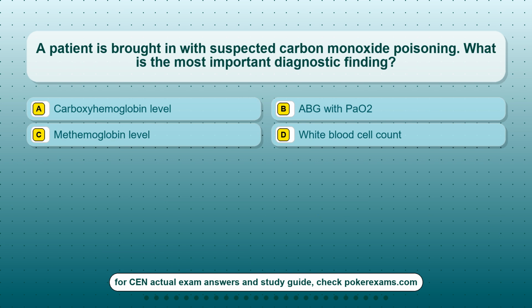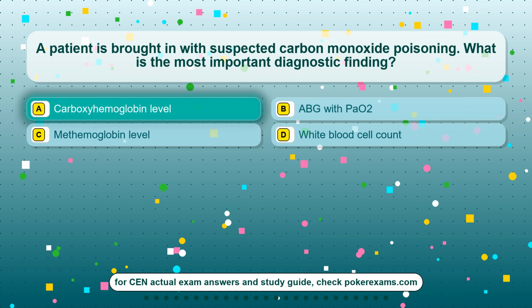Question 24. A patient is brought in with suspected carbon monoxide poisoning. What is the most important diagnostic finding? Option A, carboxyhemoglobin level. Option B, ABG with PO2. Option C, methemoglobin level. Option D, white blood cell count.